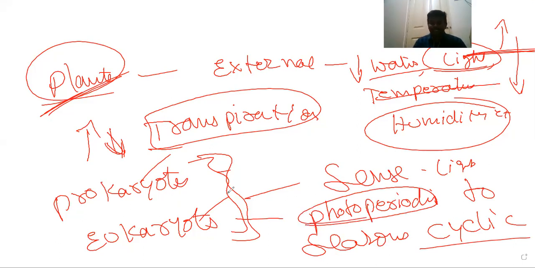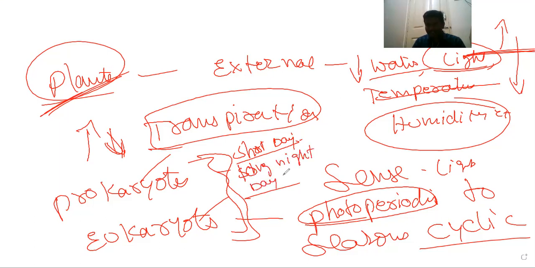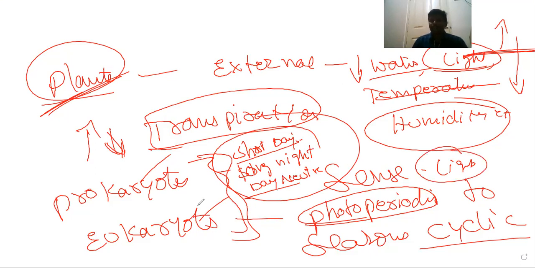Photoperiodism means what? Generally, there are short day plants, long night plants, and day neutral plants. These three types of plants survive in our surroundings, and they respond to light. That phenomenon is called photoperiodism. Short day plants require the night to be longer and the day shorter; only in such climatic conditions do they show cyclic changes.